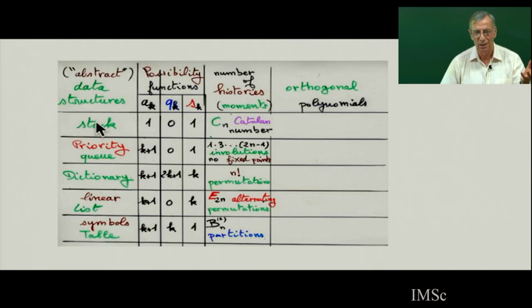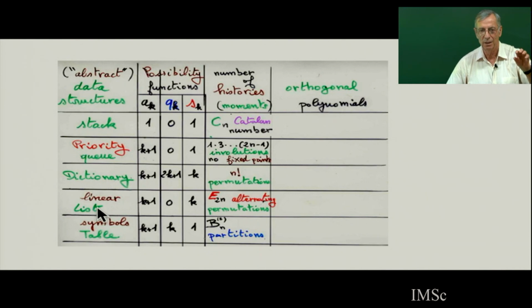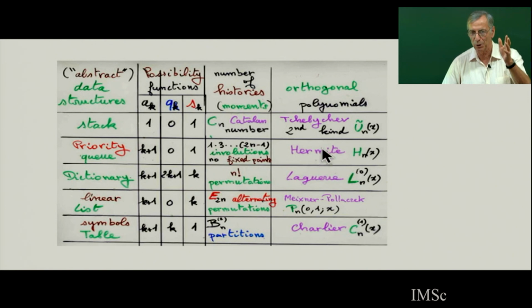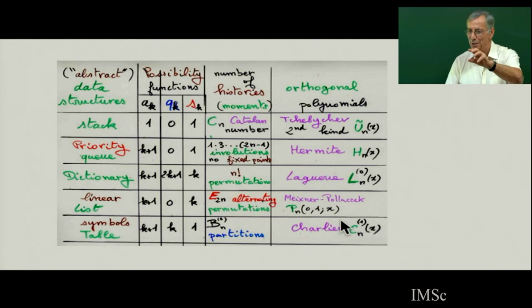And with amazing fact, a stack: you put somebody on the top, you delete, etc. A stack, a priority queue, dictionary, linear list, symbol table, if you know all this, then the number of histories, the number of ways to do this, is going to be exactly the moment of some orthogonal polynomial, with some possibility to do this primitive operation, and then they correspond to some orthogonal polynomial. And the computation of the average cost, up to some condition, can be expressed as some expression of the number of times you go at a certain level in the past.